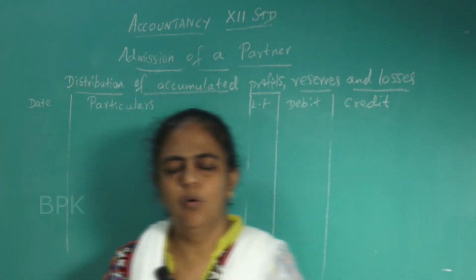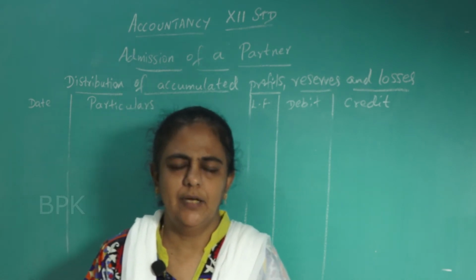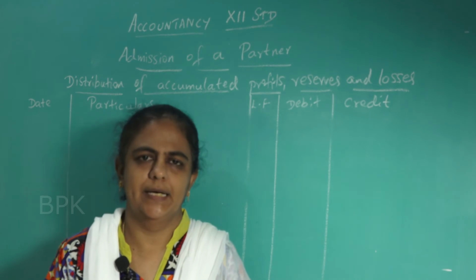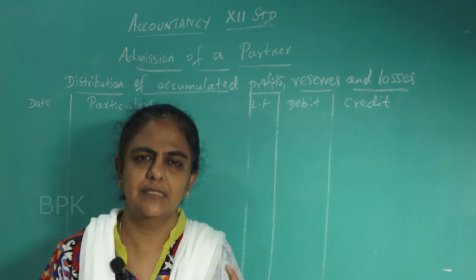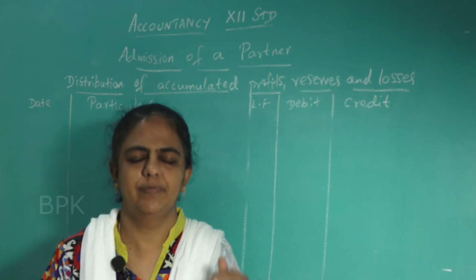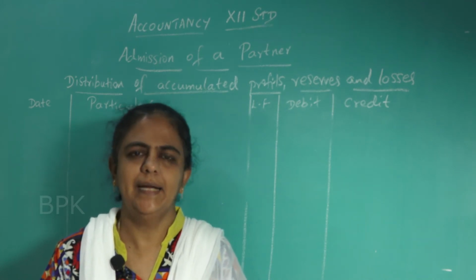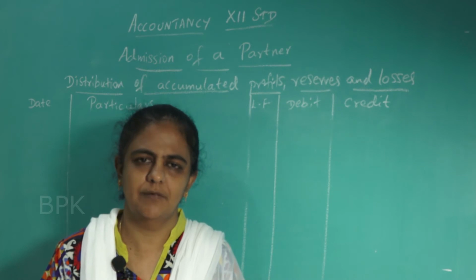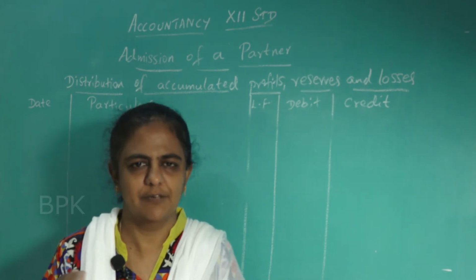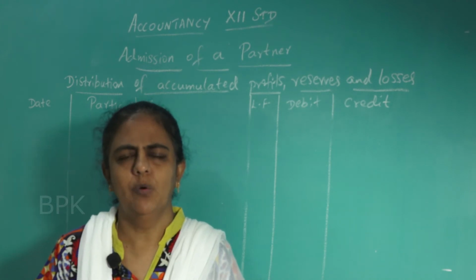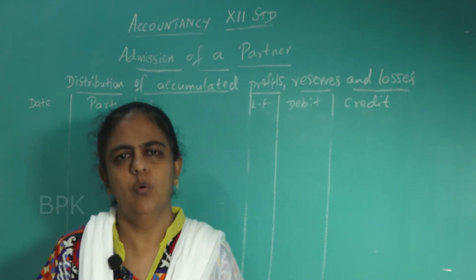Okay. Now the old balance sheet is given, and you are going to admit a new partner. When you admit a new partner, what is the first adjustment you have to do? You have to distribute all the reserves, profits and losses. And if the word fund is given, like reserve fund or workmen's compensation fund, that also should be transferred to the old partners' capital account in their old ratio.